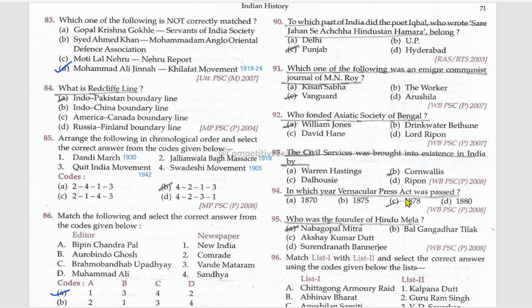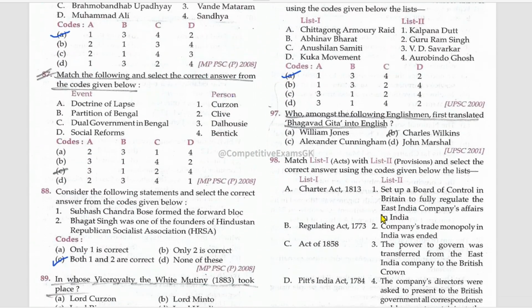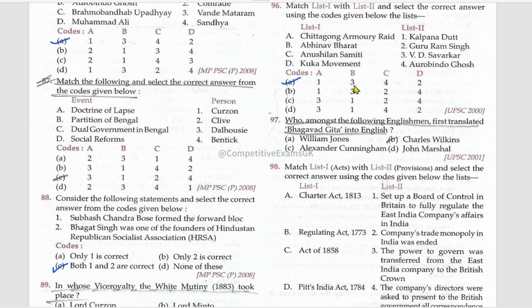In which year was the Vernacular Press Act passed? 1878. Who was the founder of Hindu Mela? Nabagopal Mitra. Another matching, list one with list two. Chittagong Armoury Raid, Kalpana Dutt; Abhinav Bharat, V.D. Savarkar; Anushilan Samiti, Aurobindo Ghosh; Kuka Movement, Guru Ram Singh. Who amongst the following Englishmen first translated the Bhagavad Gita into English? Charles Wilkins.